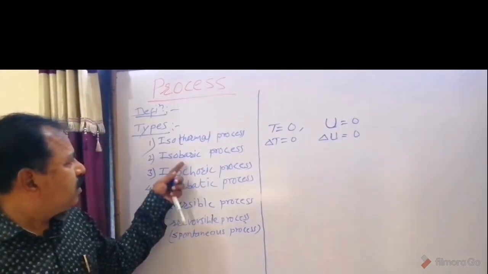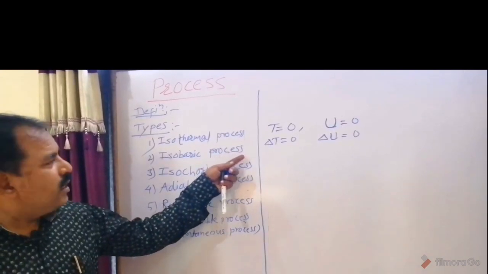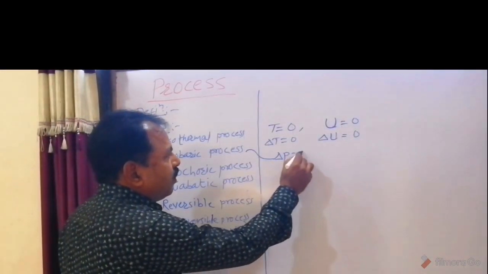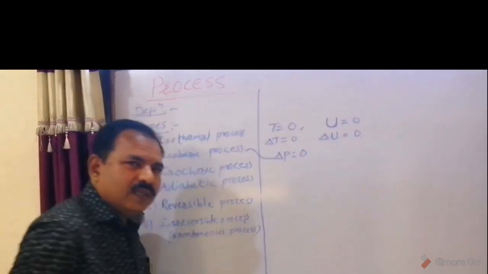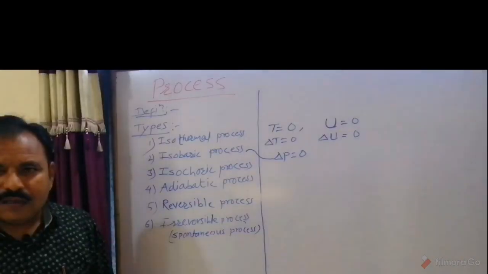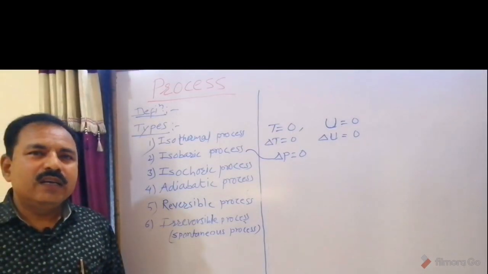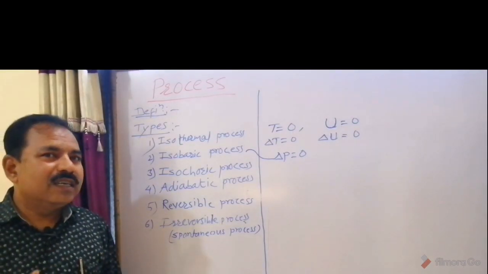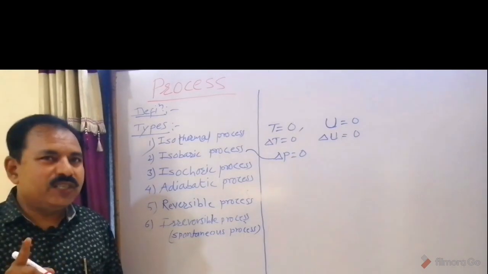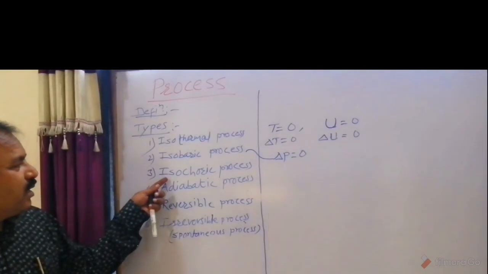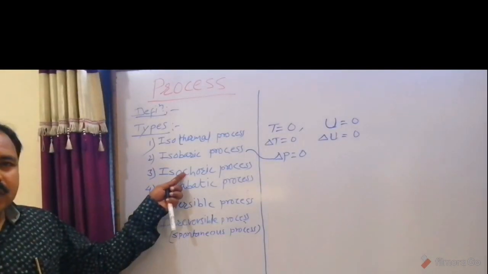In this process, the change in pressure, delta P, is equal to 0. That means constant. Example, a reaction in open container at constant atmospheric pressure.